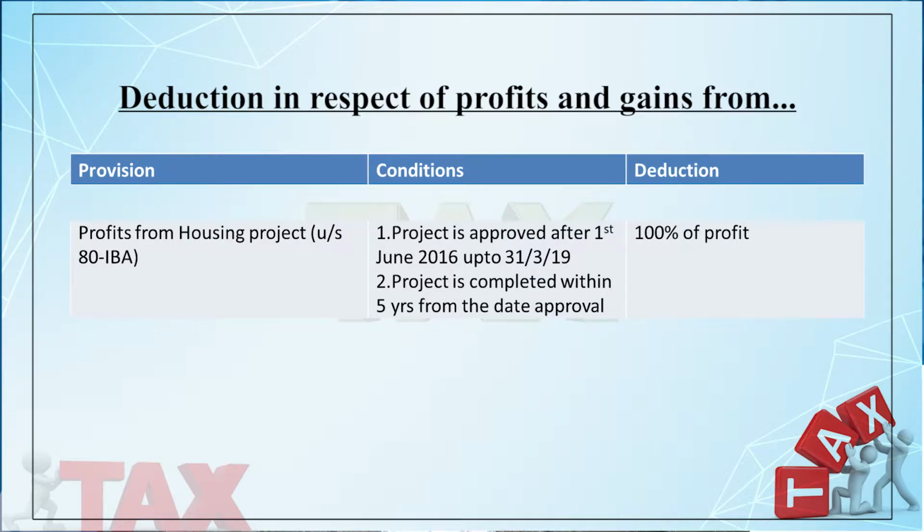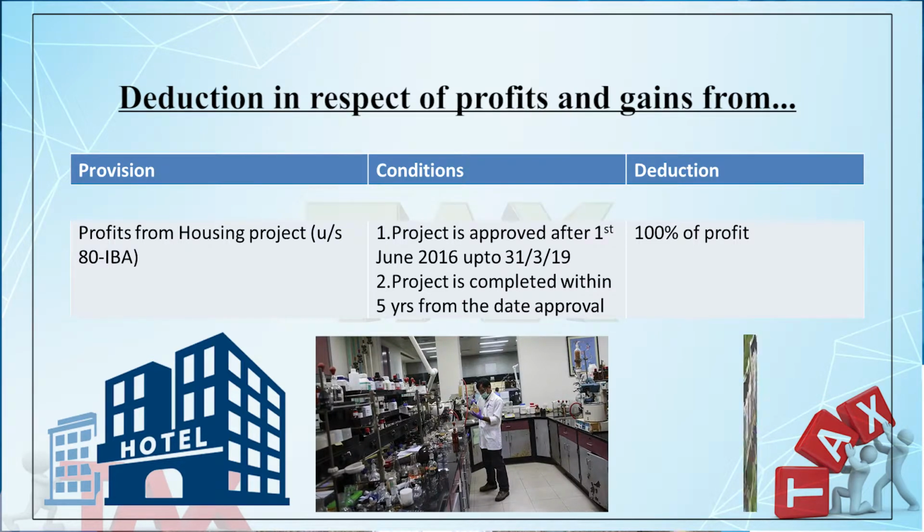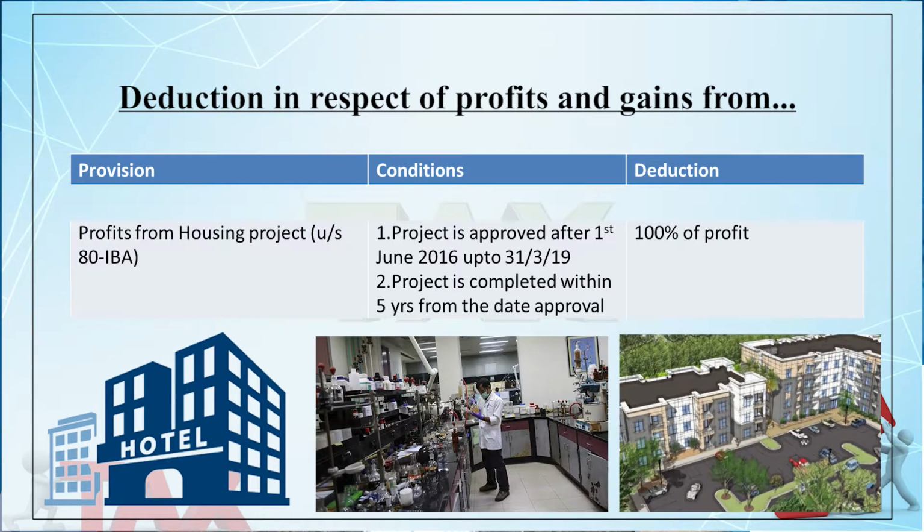So you may notice that in every section, we are highlighting the nature of the business or nature of the activities. It may be hotel business, it may be industrial research, it may be a new startup, it may be housing project. So the activities have been classified in different sections.